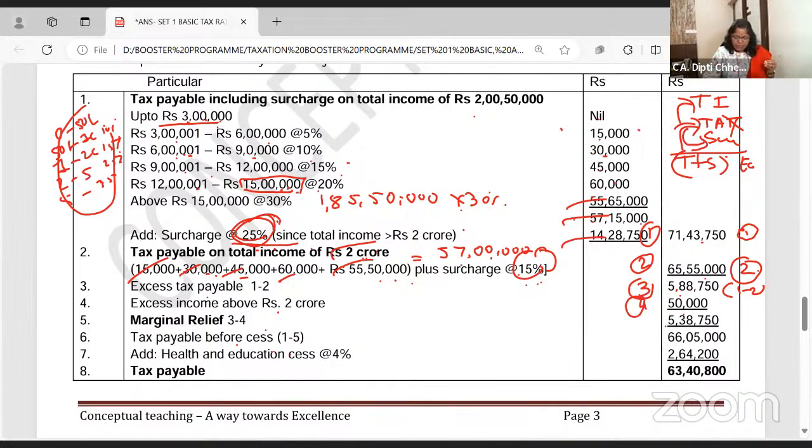Step 5: what is marginal relief? 3 minus 4. Now, what is your tax payable? Original tax 1 minus marginal relief, 71,43,750, minus 538.